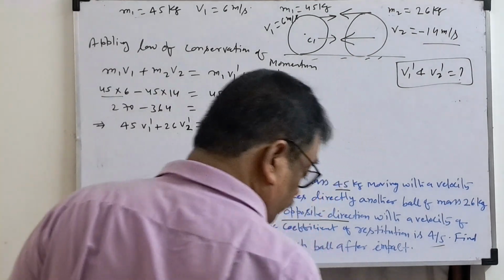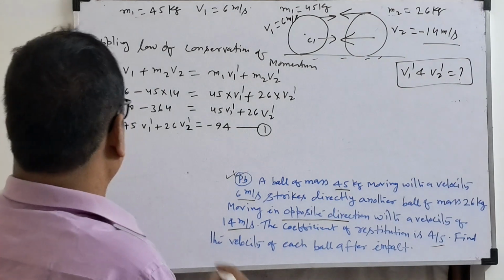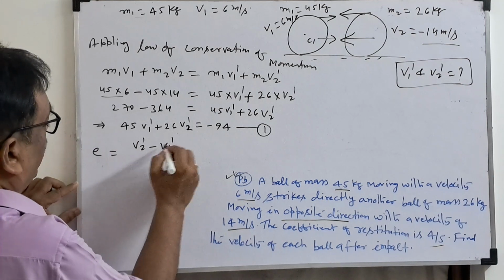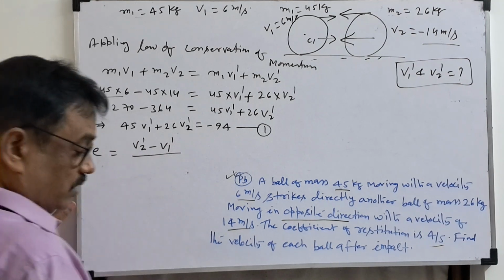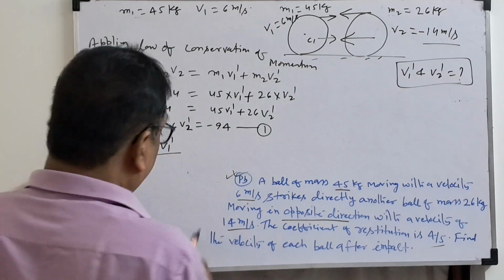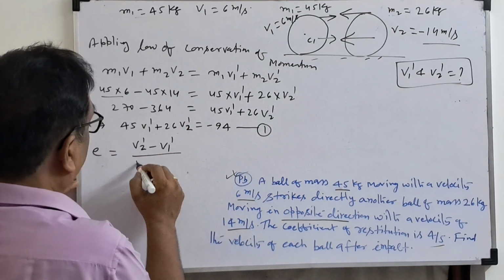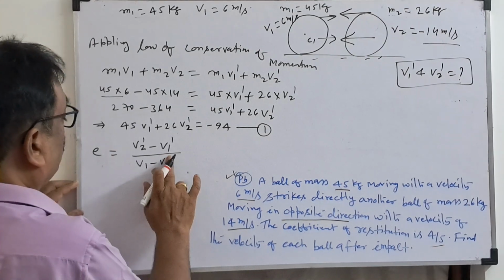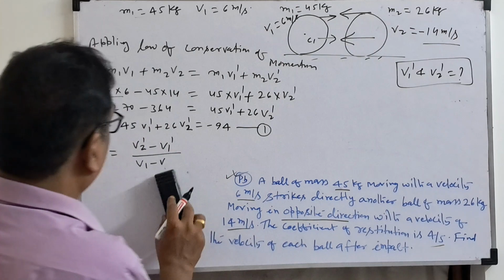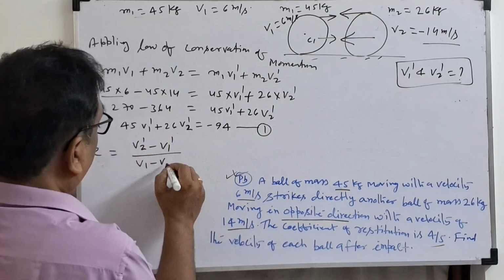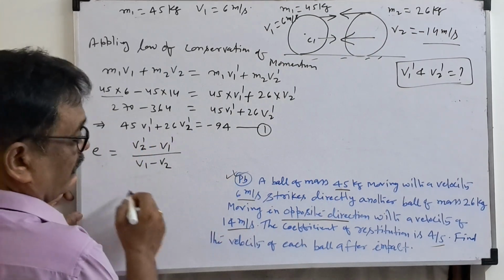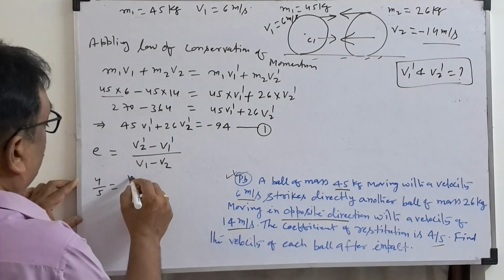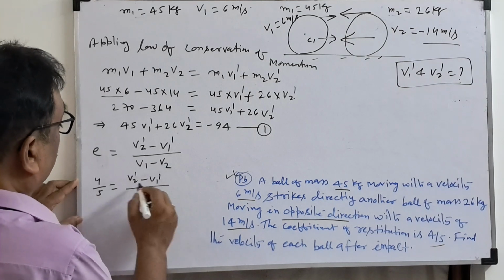Okay. Now we know the coefficient of restitution formula. What is V2 dash minus V1 dash? It is the relative velocity of separation by relative velocity of approach, V1 minus V2. E they have given 4 by 5. So 4 by 5 is equal to V2 dash minus V1 dash divided by V1 minus V2.